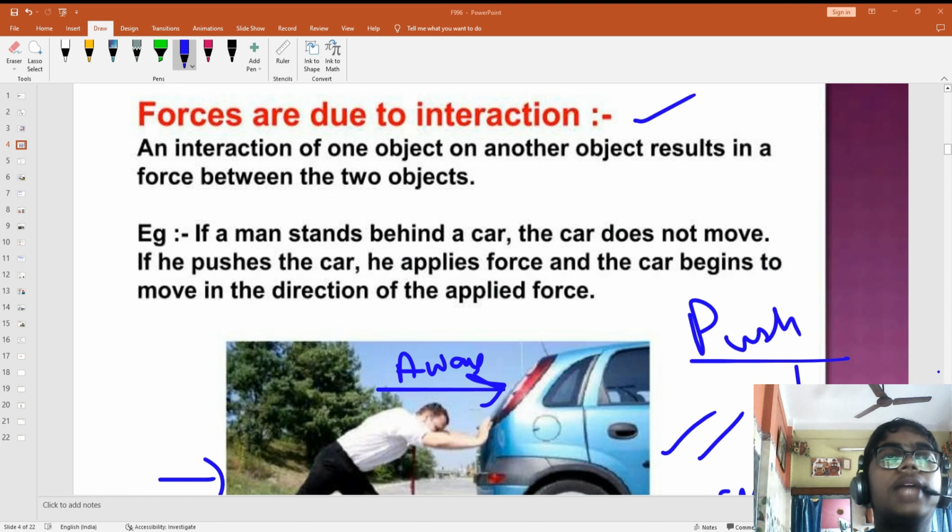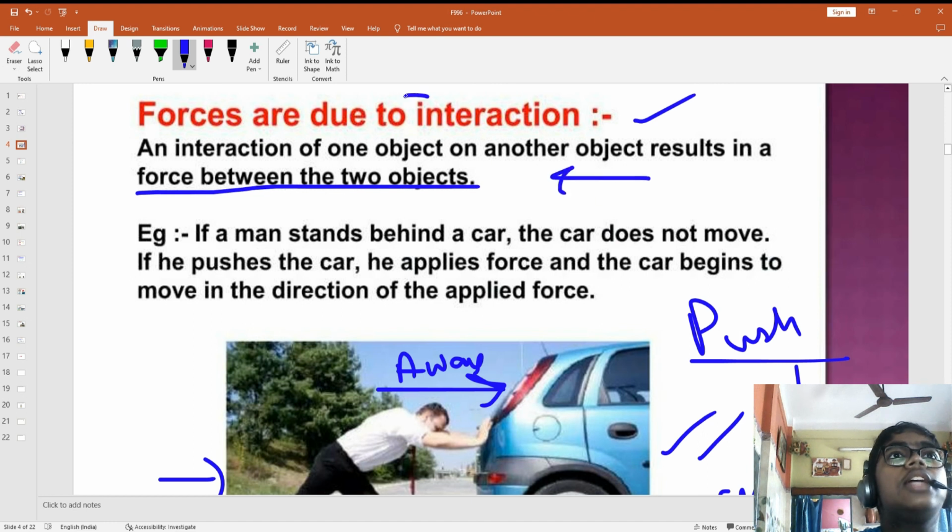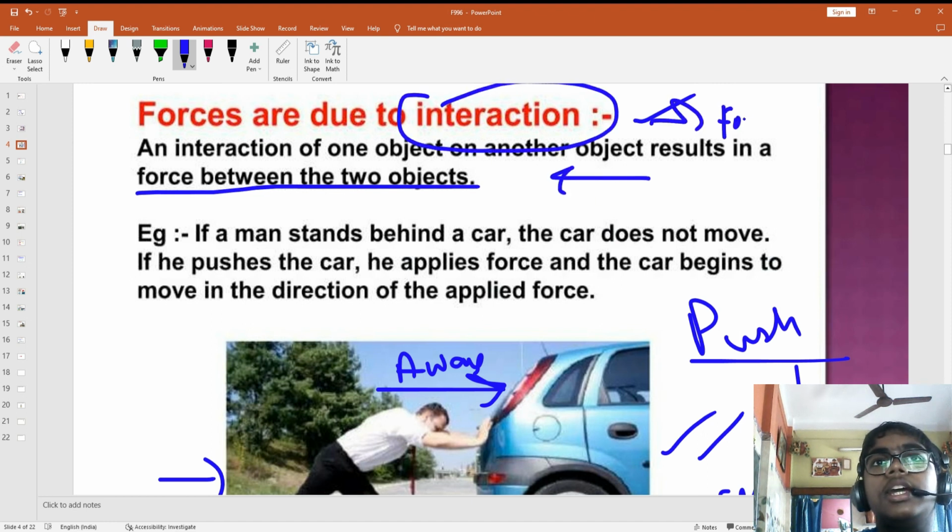Meaning, what does interaction mean? Like now I am conducting a class, you are answering in the comment box, so you are interacting with me, you are connecting with me, right? So that is interaction. Okay, when I touch something, it means we are interacting with this object. Now an interaction of objects results in a force between the two objects. Only when there is an interaction can a force be applied. Okay.